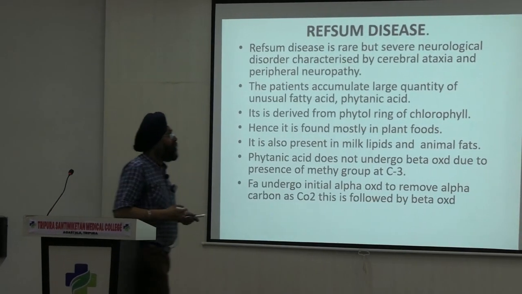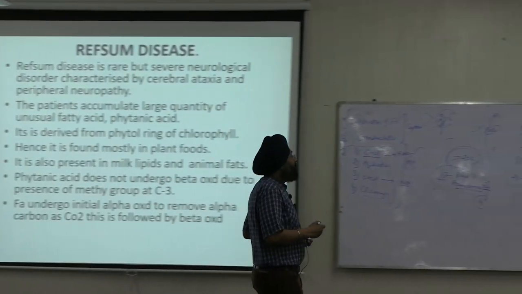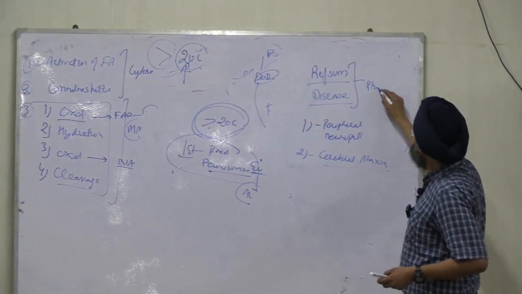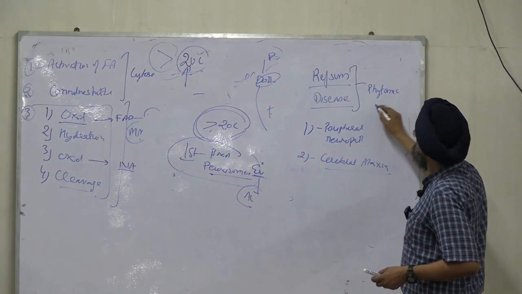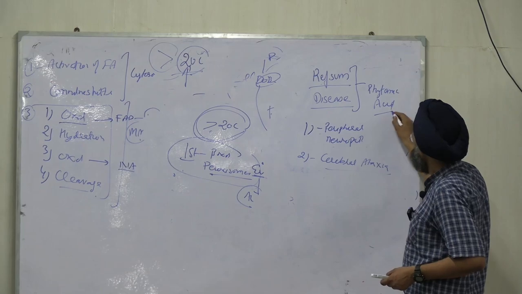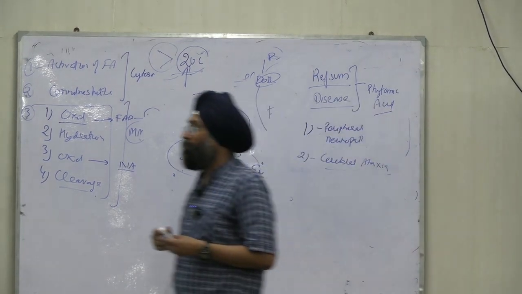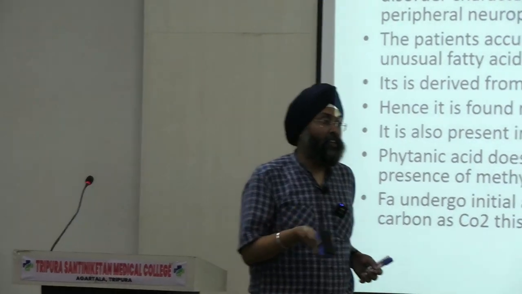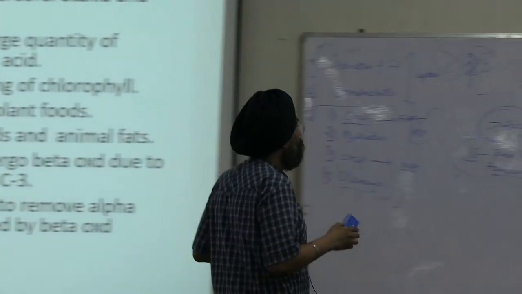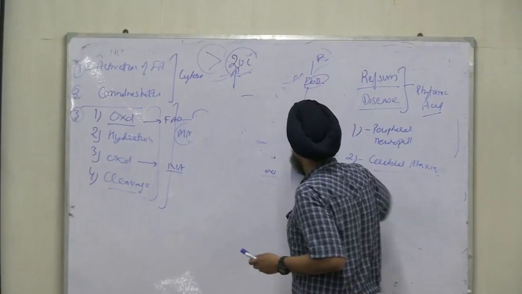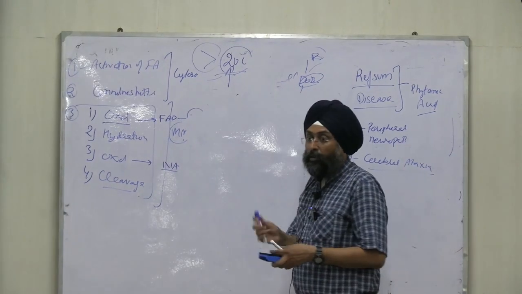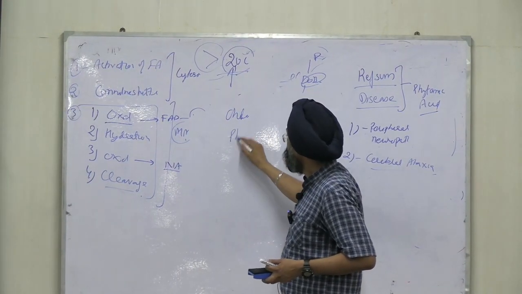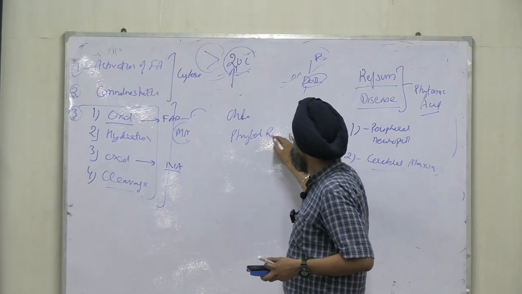There is accumulation of phytanic acid. Phytanic acid in body. Let's move back to +1 +2. Did you do the structure of chlorophyll? Chlorophyll contains a ring at the center that is known as phytol ring.